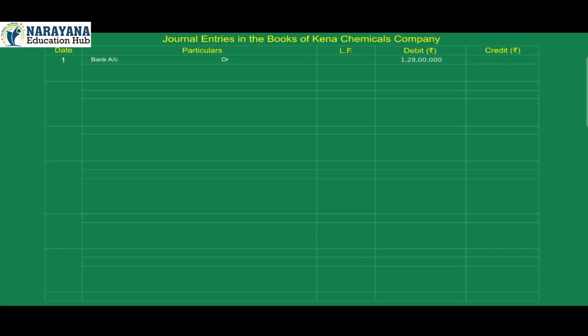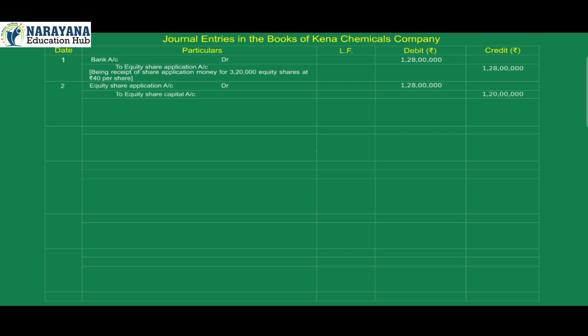1. Bank account debit 1 crore 28 lakh. To equity share application account credit 1 crore 28 lakh. Being received of share application money for 3,20,000 equity shares at ₹40 per share. 2. Equity share application account debit 1 crore 28 lakh. To equity share capital account credit 1 crore 20 lakh. To bank account credit 8 lakh. Being transfer of share application money in respect of 3 lakh equity shares allotted to equity share capital account and refund the money to applicants in respect of 20,000 equity shares for rejected applications.